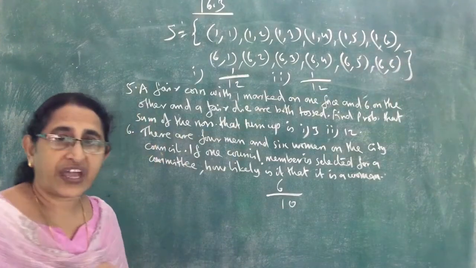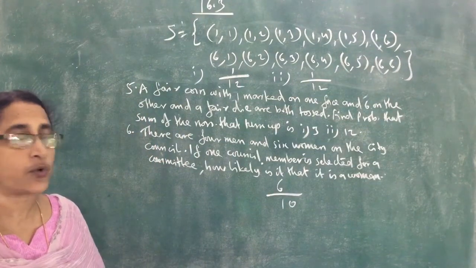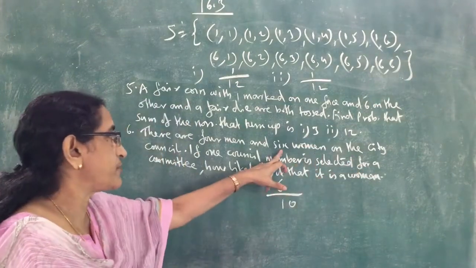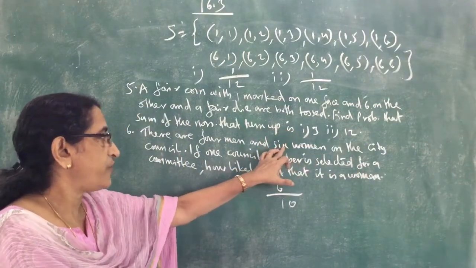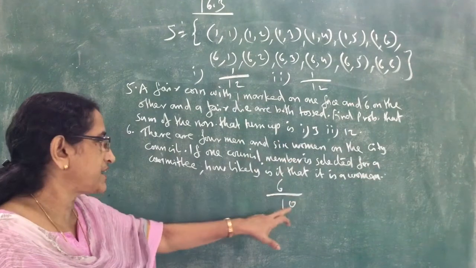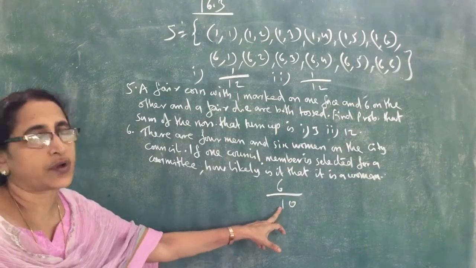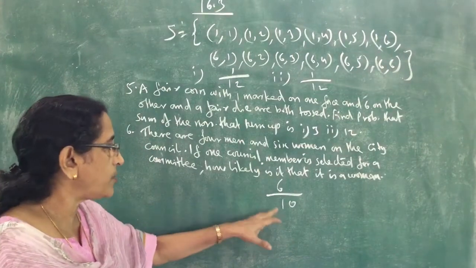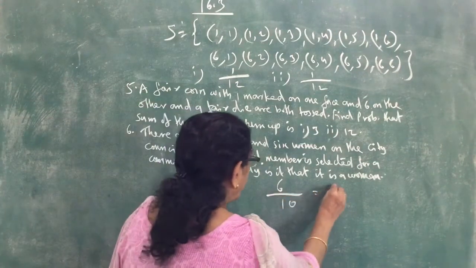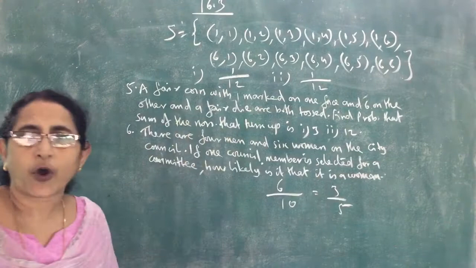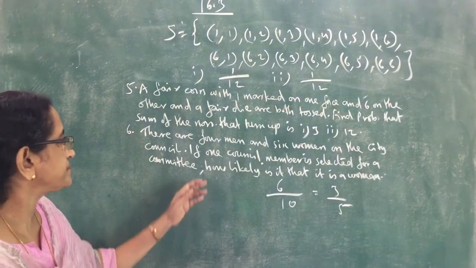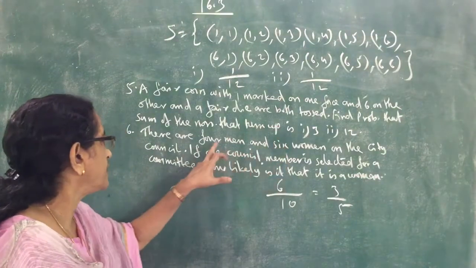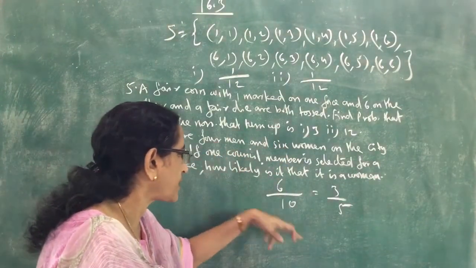The favorable outcomes mean women. How many women are there? 6 women. So there are 6 favorable outcomes and 10 total outcomes. So the required probability is 6 by 10, which is equal to 3 by 5. So the required probability is 3 by 5. Total is 6 plus 4, 10. So 3 by 5. Okay.